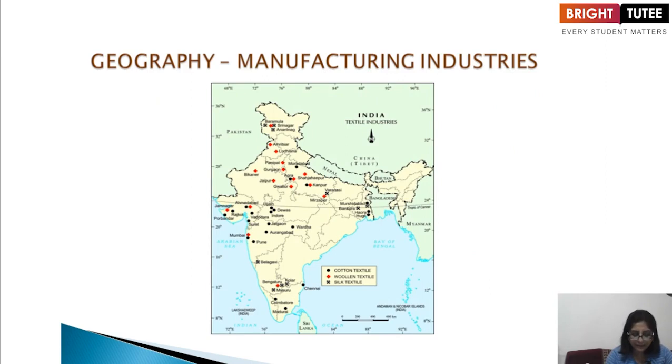Now this is the map where the geographical locations of the textile industries are shown.